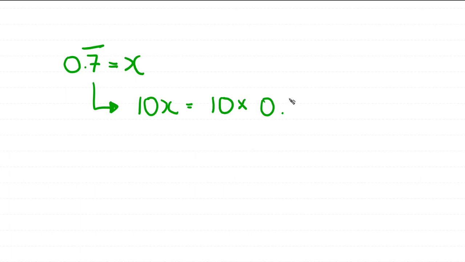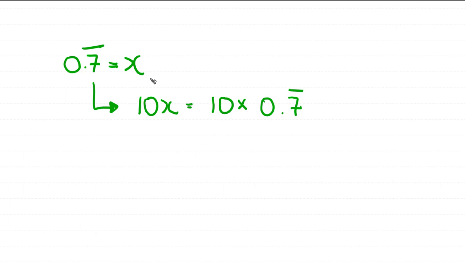Well, let's give a very easy example and say 0.7 with a line on top that we previously talked about. And let's say I want to call this number x. So x means 0.7 with a line on top, with 7 going on forever for an infinite amount of time. So 7 is the pattern, and we can simply see how it is going to turn up next. So if we say 10x, which is 10 times x, it's going to be 10 times 0.7 with a line on top of the 7, like this.